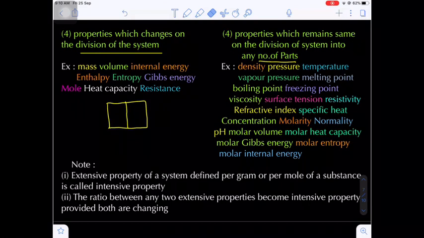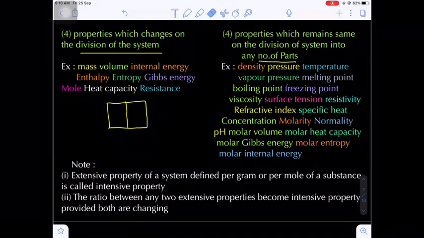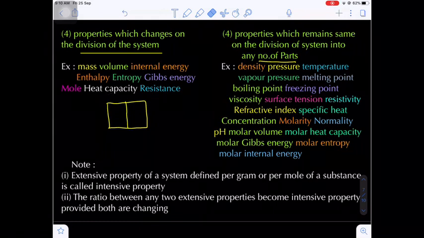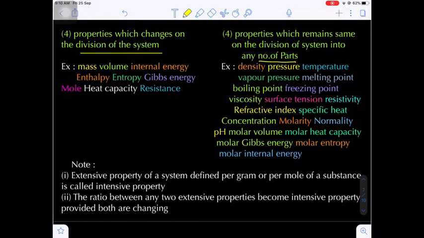The first example is mass, and the second is volume, then internal energy. Next examples are enthalpy, entropy, Gibbs energy, mole, heat capacity, and resistance. These are some important properties of a system which are called extensive properties. Do you know mass is an extensive property?